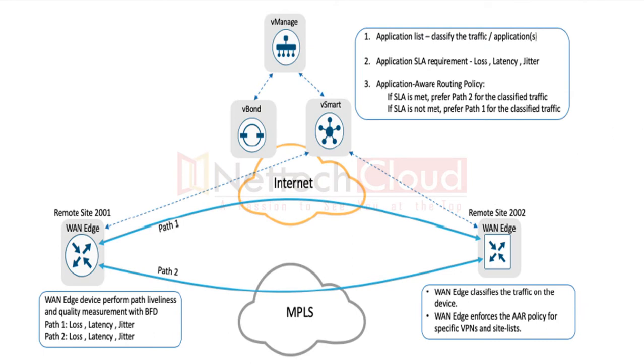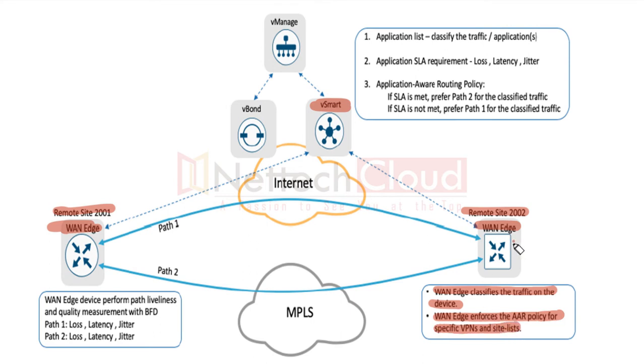Okay. So look at this chart, in fact. So vManage here, vBond and vSmart are there, and the devices are remote site 2001 and remote site 2002. vManage classifies the traffic on the device. vManage enforces the AAR policy, right, for the specific VPNs and site lists.